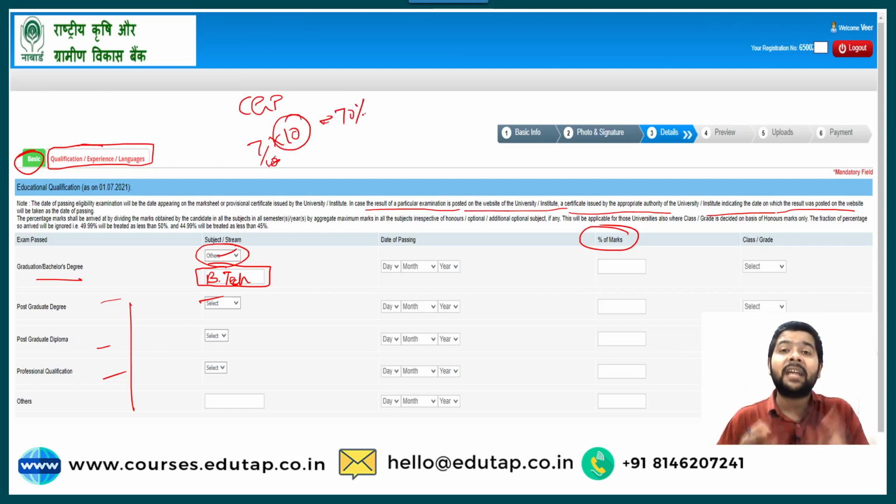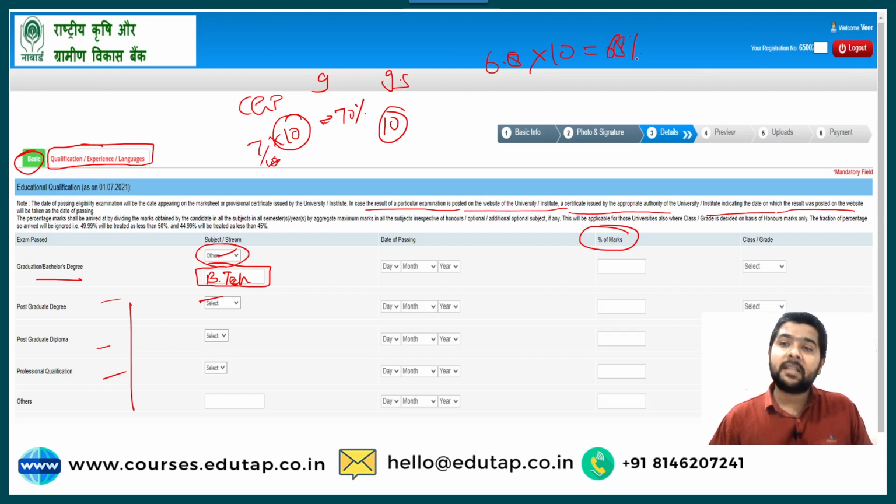So you need to contact your college. It is not fixed for every college. They might have the converter as 9, they might have the converter as 9.5. In our college, MNIT Allahabad, they have a converter equivalent to 10. So if someone has a CGPA of 6.8, they need to multiply by the converter, which is 10, and they get the percentage. So you need to contact your college regarding this converter, how much CGPA is equivalent to what percentage.